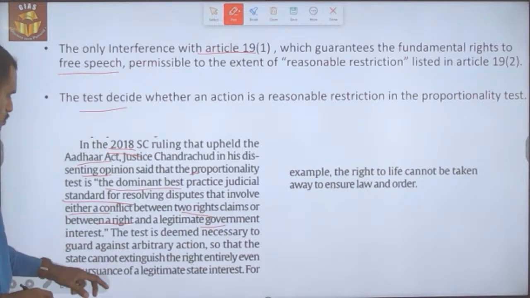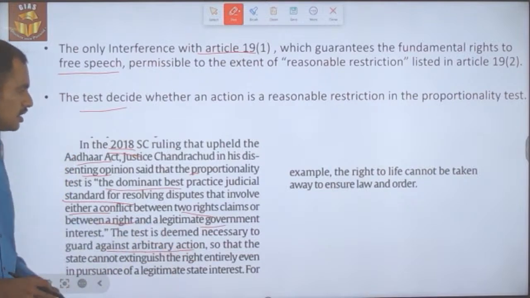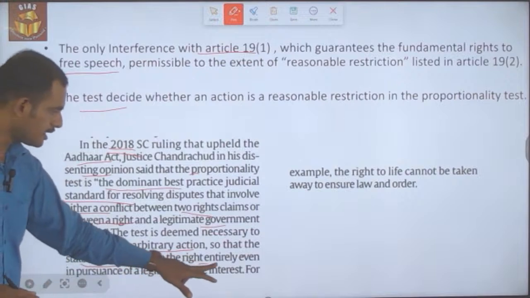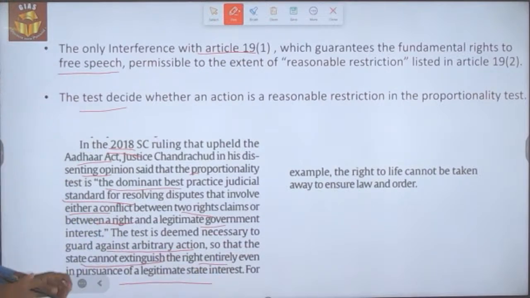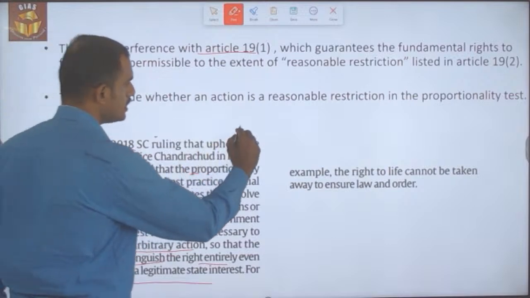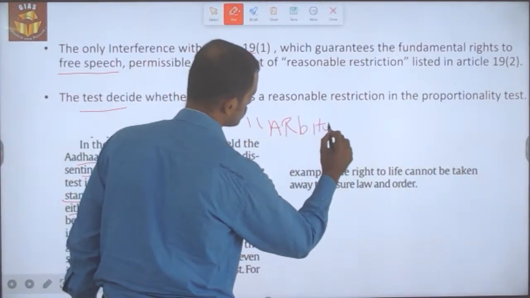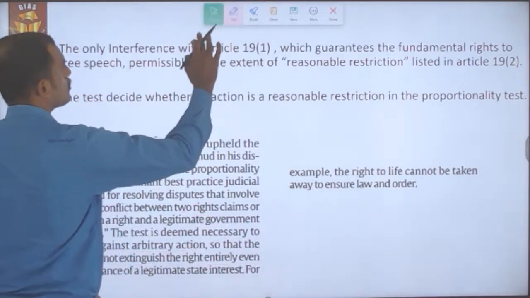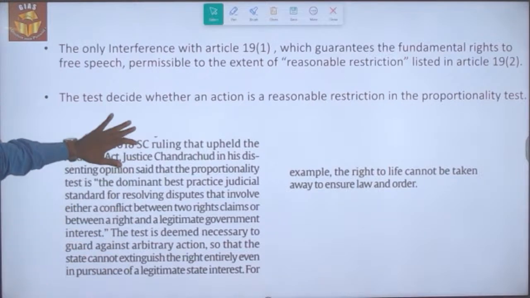The test is deemed to guard against the arbitrary action of the state, so that the state cannot extinguish the right entirely even in pursuance of a legitimate state interest. That is, the main aim is to curb the arbitrary action of the states. So this is what the proportionality test is about, and that is the reason why it has been carried out.